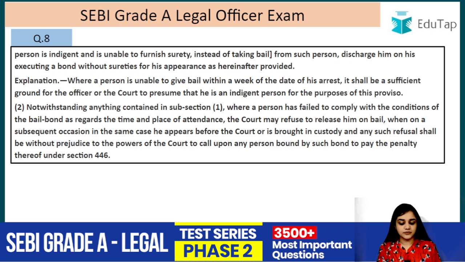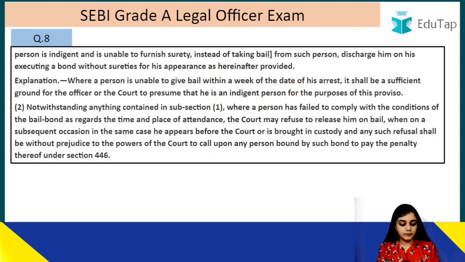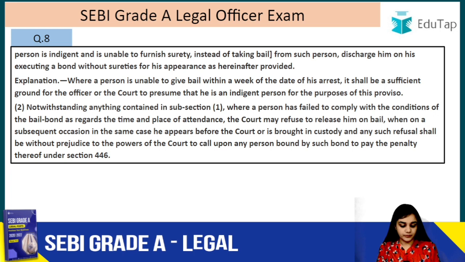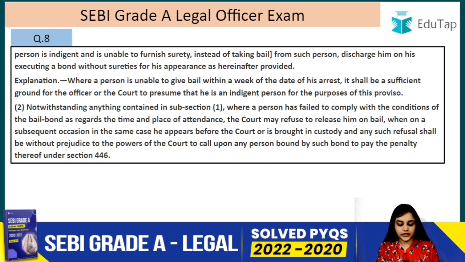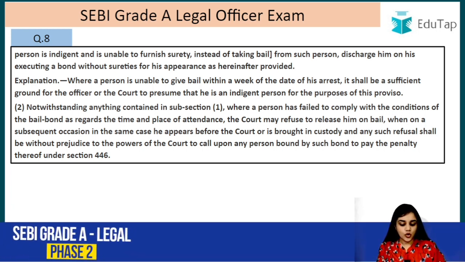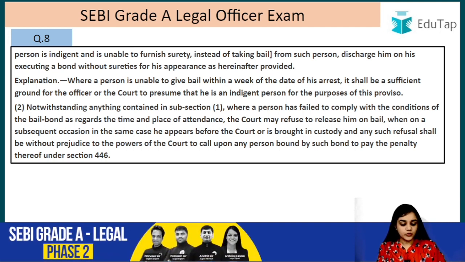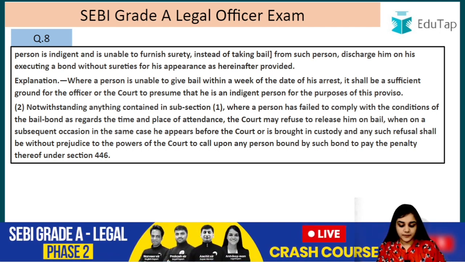Notwithstanding anything contained in subsection 1, where a person has failed to comply with the conditions of the bail bond as regards the time and place of appearance, the court may refuse to release him on bail when on a subsequent occasion he appears before the court or is brought in custody, and any such refusal shall be without prejudice to the powers of the court to call upon any person bound by such bond to pay the penalty thereof under section 446.